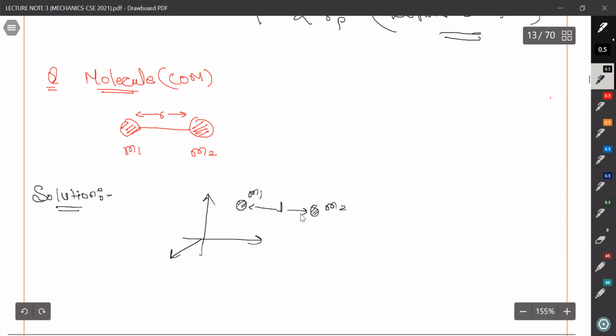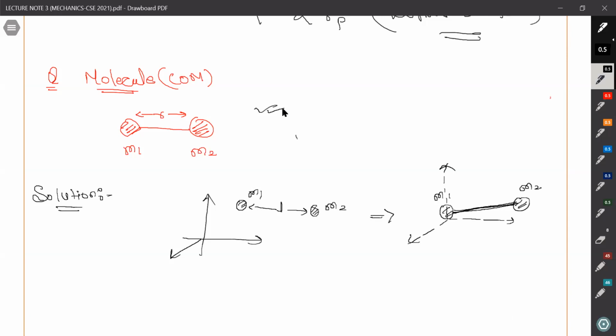Also, a very good possibility is to take M1 and M2, assume the coordinate origin on one of the atoms, and then calculate the center of mass. You will be able to calculate it easily, right? So you should try this. I will try to arrange one question on your daily practice sheet based on this. We have already discussed the two particle case, so it will be very easy for you to solve this.